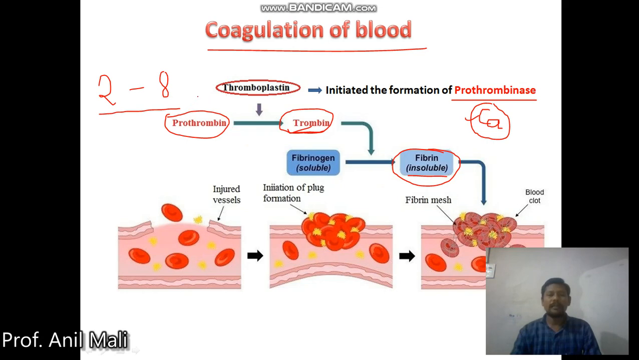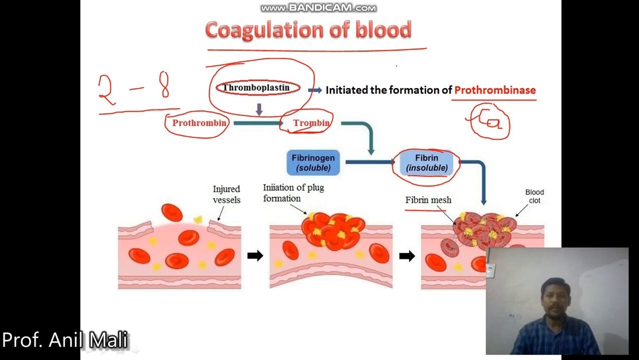Whenever we get injuries, whenever our tissue gets damaged, at that local site only the clotting happens, coagulation happens, and the excessive blood loss gets prevented. So this is overall the process of formation of the clot. And remember, all these processes are like a cascade, meaning one protein activates another protein, that activates the next one, and finally we get the fibrin mesh or blood clot. So this is the process of coagulation of blood.